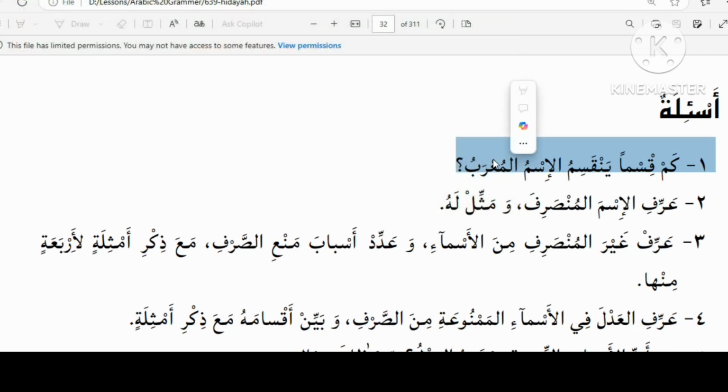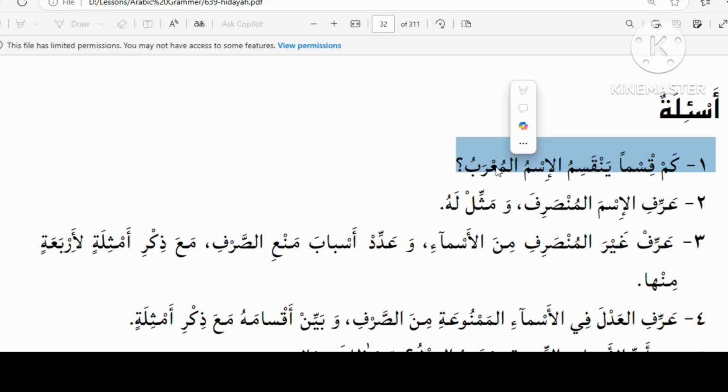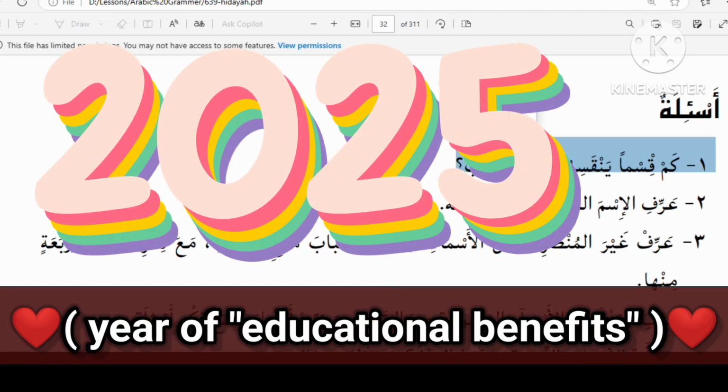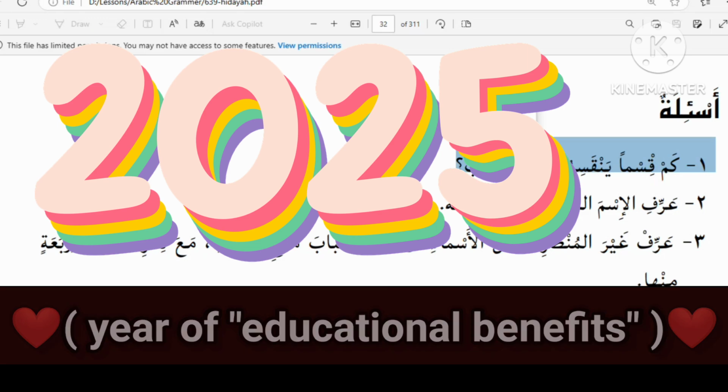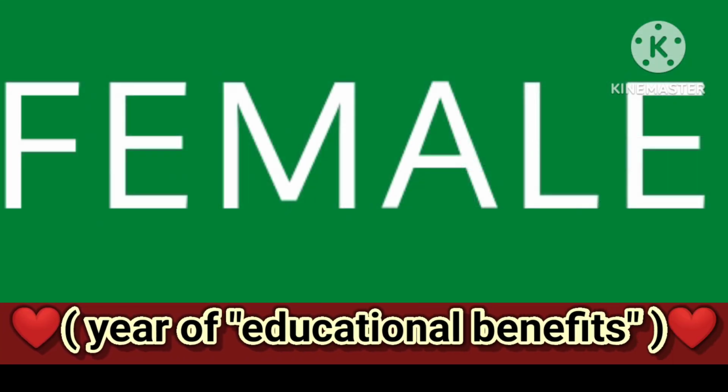Munsarif, ghair munsarif means partially and fully declinable. Fine. Arab is the endings changing, changed endings. Whatever appears at the end is Arab. Clear, right or not? It can be fatha, kasra, dhamma, or it can be alif, ba, ya. It can be double sign.